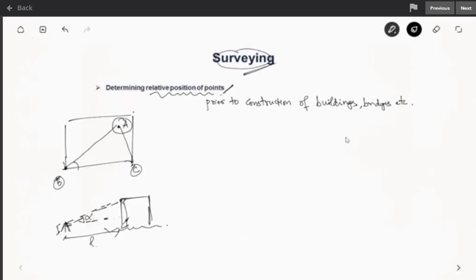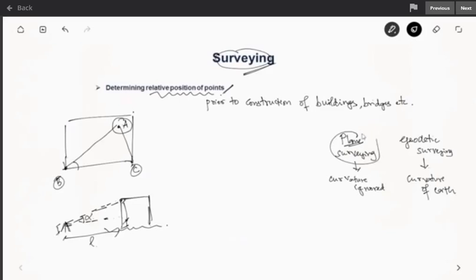One is plane surveying and another is geodetic surveying. The major difference is that in geodetic surveying, you take into account the curvature of earth also. But in plane surveying, as the name suggests, the curvature of earth is ignored. Whatever we will be seeing later will be all about plane surveying only.